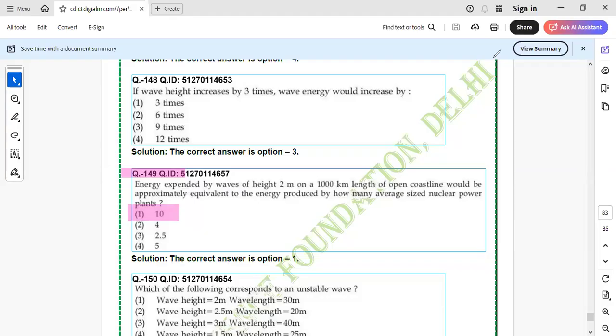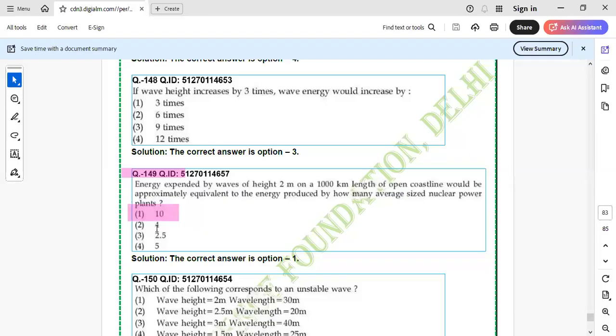No other logic will fit here, because if you do h square then it becomes 4 times, you will make a mistake, right? And there the value is 400. If you do from that time, then it will give 2.5 times. Both the answers are incorrect. So this was the trick for the question. The next question is also very easy.